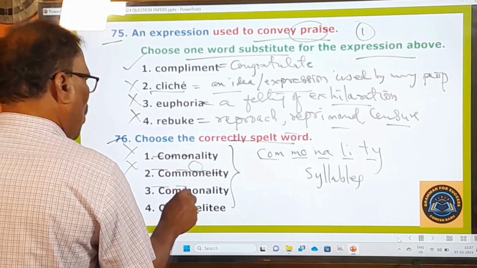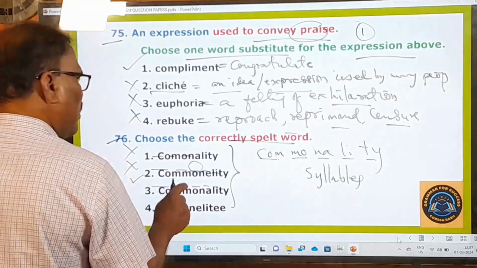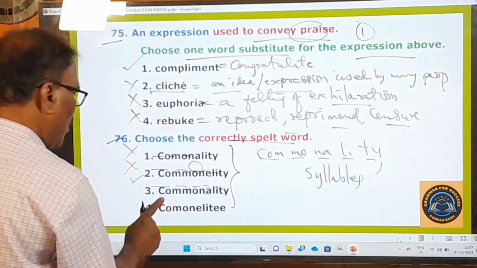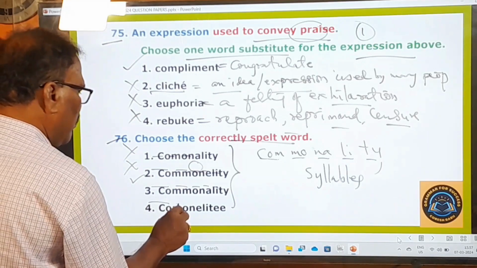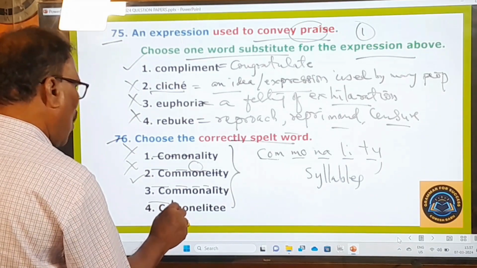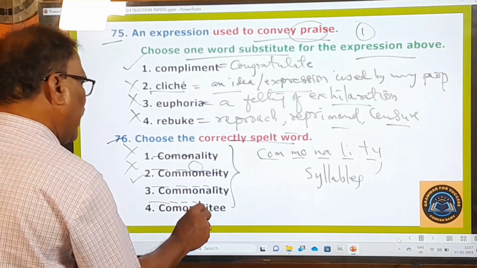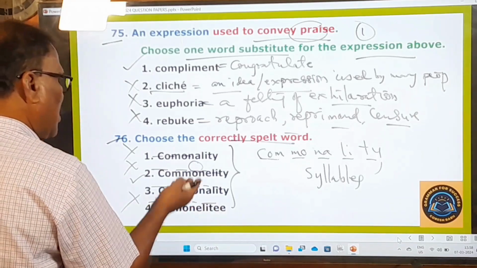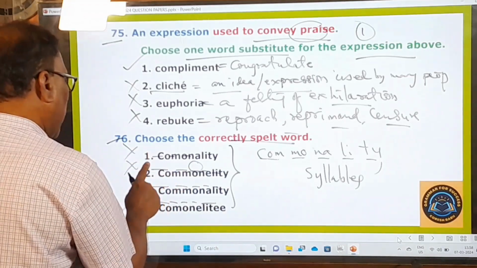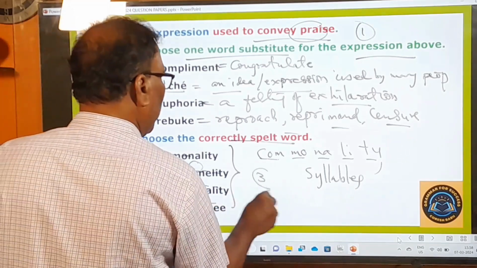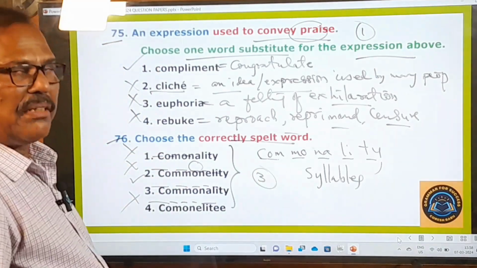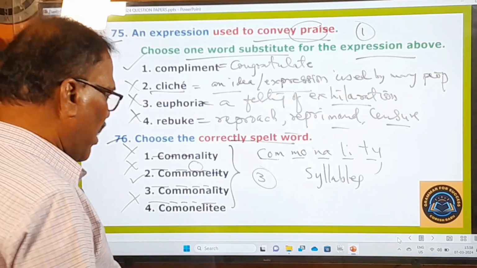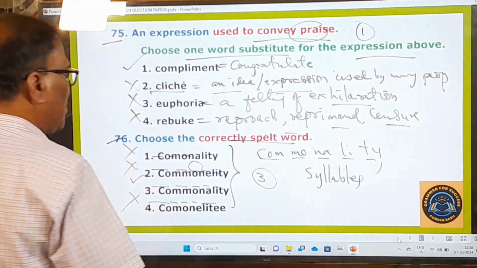Here, commonality. This is right. Com, okay. In the remaining option, the o is missing. So this is absolutely wrong. So the first one, second one, and fourth one are wrong. Only the third one is the right word in which the spelling is given correctly. And now let's move on to other questions.